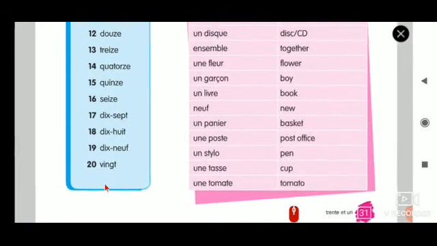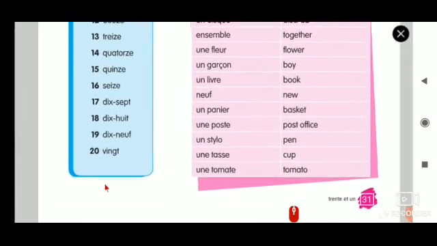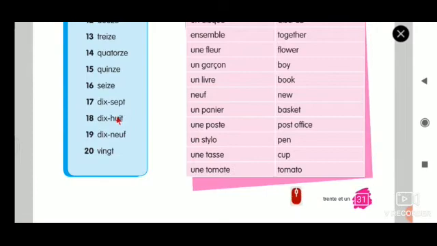So hope this is understood. So I'll repeat once again. No need to repeat these things because already you know these numbers. Dix-sept, dix-huit, dix-neuf, vingt. So in this vingt, this G and T will not be pronounced. Instead, we will pronounce only V-I-N. Vingt. Okay, G and T silent. In case you have a pencil, just put a cross mark on G and T. So that will become vingt.